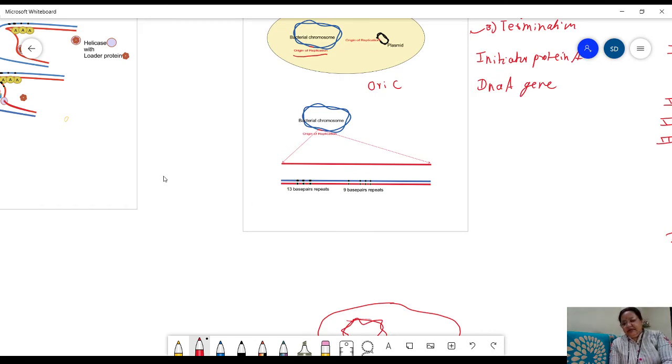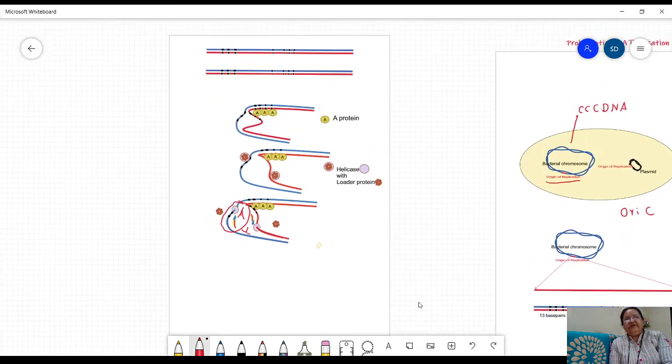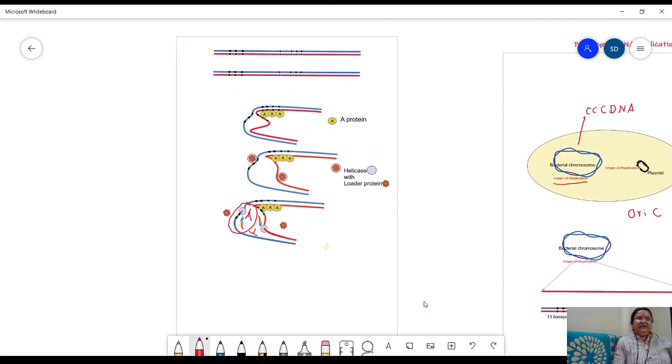This can be revealed more effectively with this diagram. Here you can see that this is protein A, which at a certain concentration binds to these 9-mer regions. There are 4 of these 9-mer regions. When protein A binds to the 9-mer regions, at the same time it also tries to bind with the 13-mer regions. It has affinity for the 13-mer region.